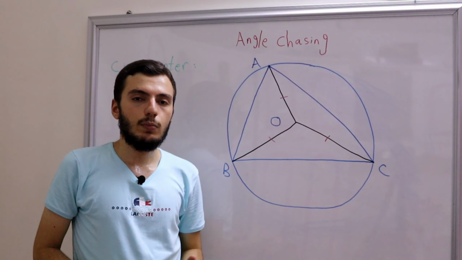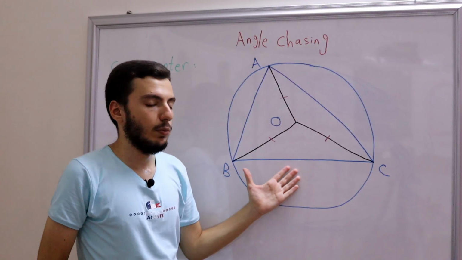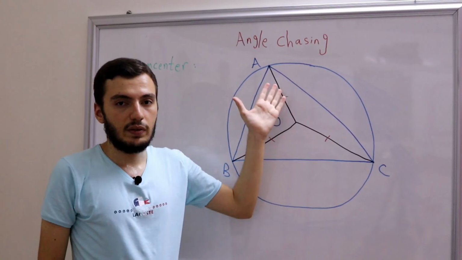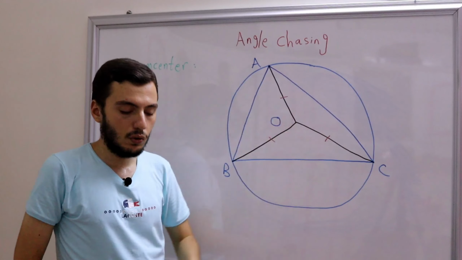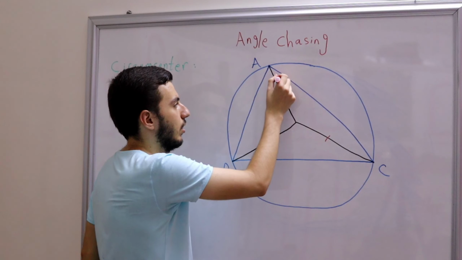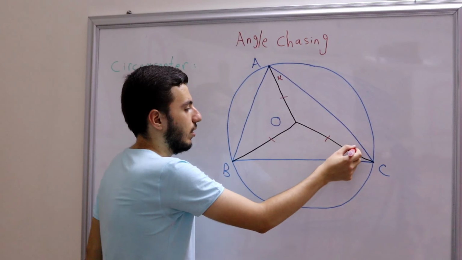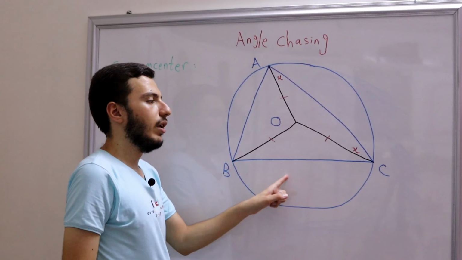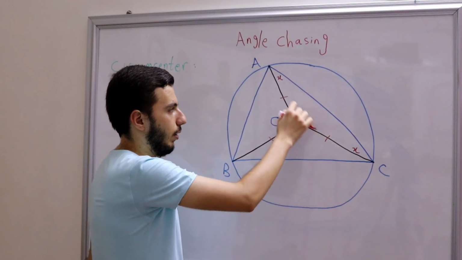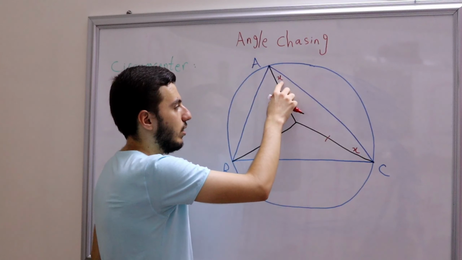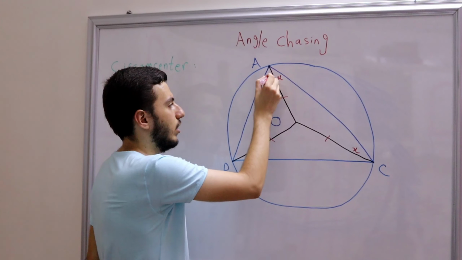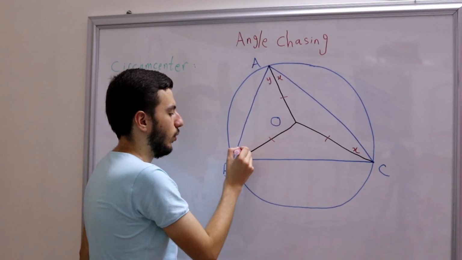So actually, this is really important when you are solving a Math Olympiad geometry problem. You need to start naming some variables for the angles. So for example, here, let's start by defining this as X and this one as X. Of course, this will make your life easy in order to find relations between some angles. Okay, so let's call this X and then this is X, and this one let's call it Y. That means this is Y as well.